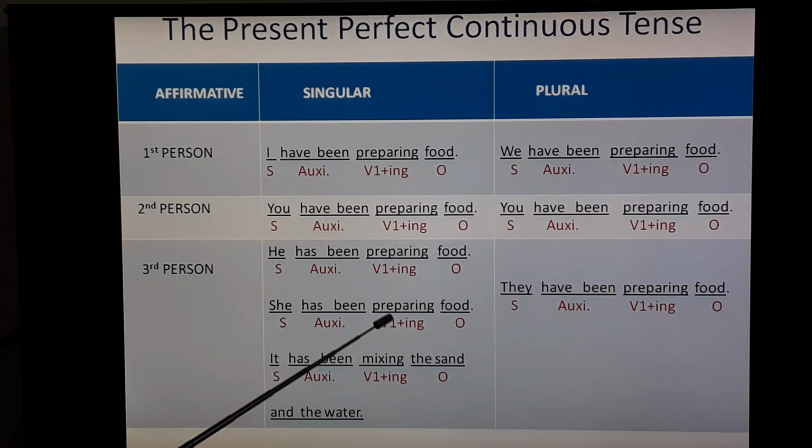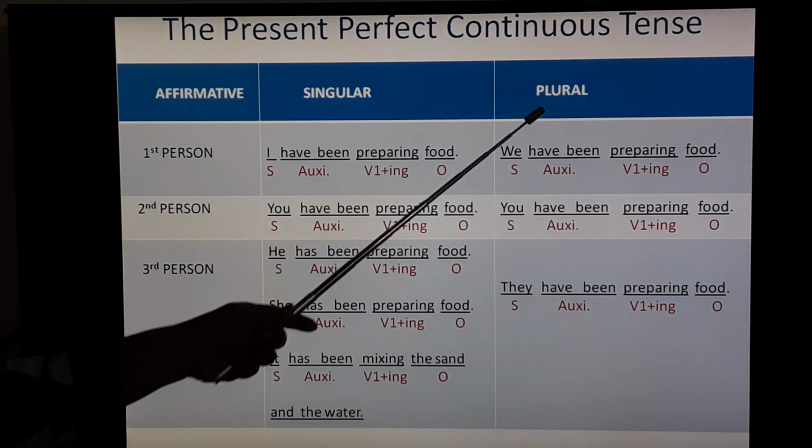She has been preparing food. She, subject, has been auxiliary verbs. Preparing V1 plus ing and food, that is an object. It has been mixing the sand and the water. It, subject, has been auxiliary verbs. Mixing V1 plus ing, the sand and the water, that is an object.